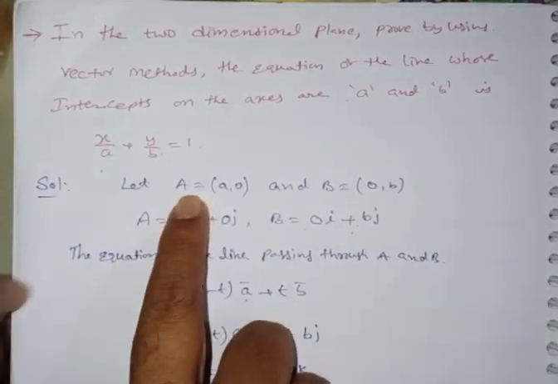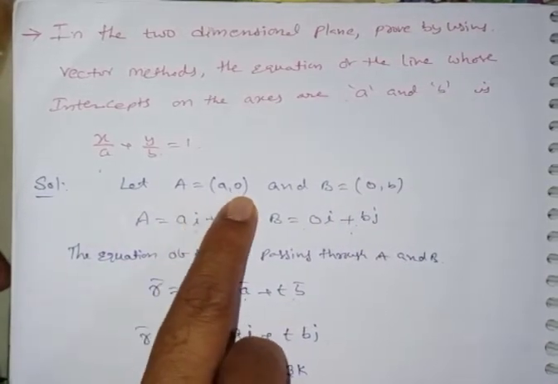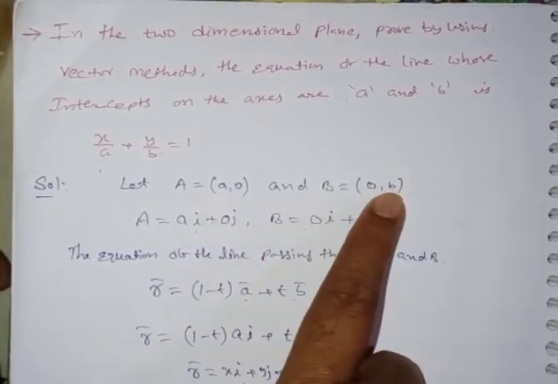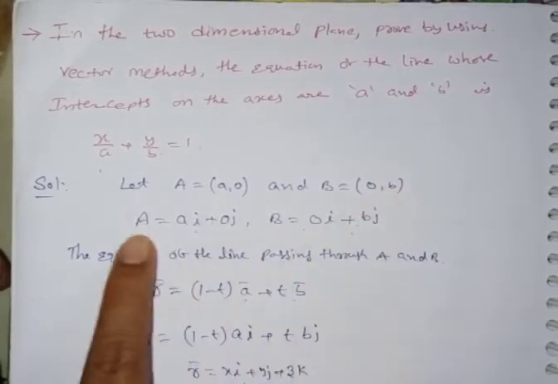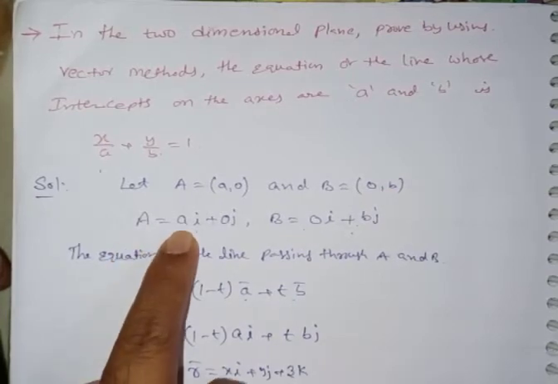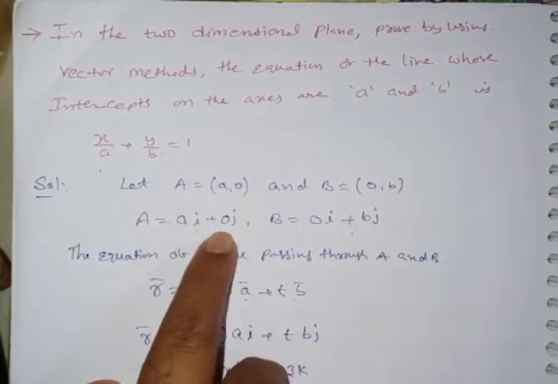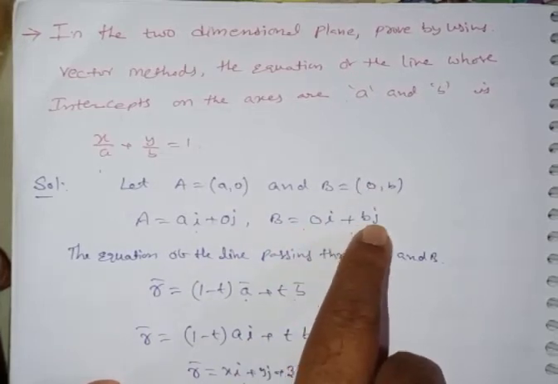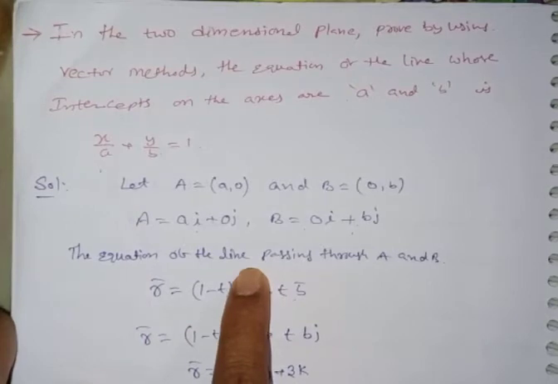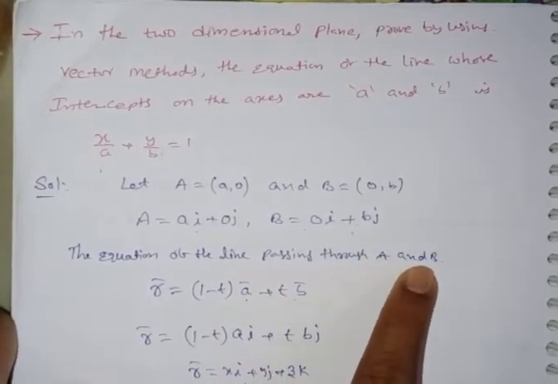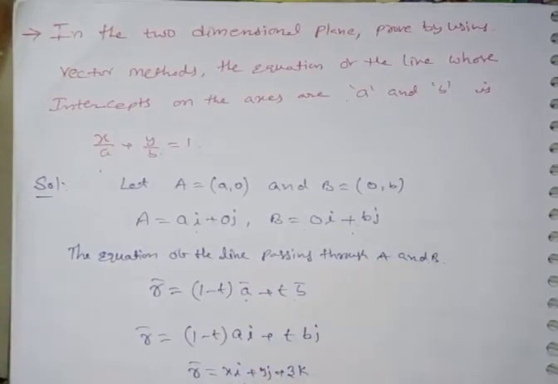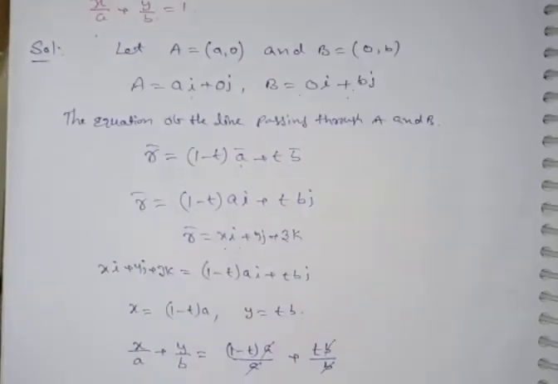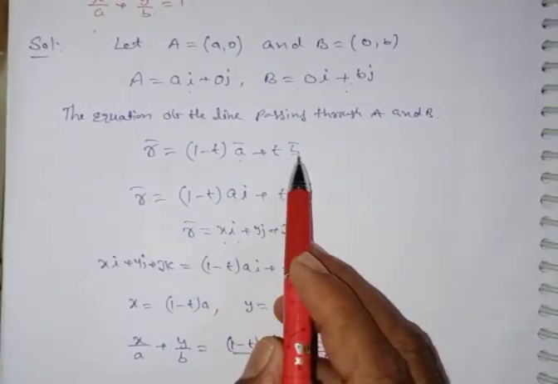Therefore, you can write the points: let A be (a, 0) and B be (0, b). In vector form, OA, or a bar, is equal to a i plus 0 j, and b bar is 0 i plus b j. For the equation of the line passing through A and B, the formula is r bar is equal to (1 minus t) a bar plus t b bar.